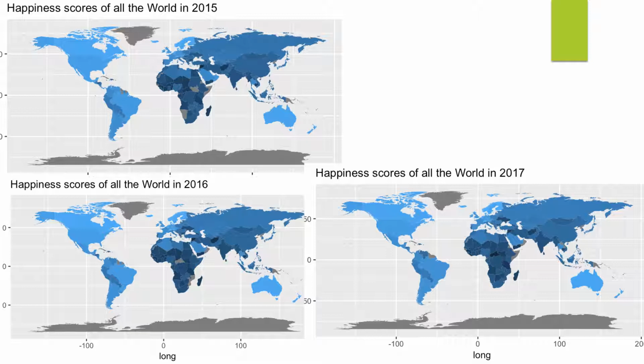So for the maps, a darker color means a lower happiness score. Actually, it's very hard to see how it changed by year, but it's very clear to see the highest happiness scores are mostly in North and South America, in Western Europe, and in Australia, and the lowest happiness scores are in Africa.